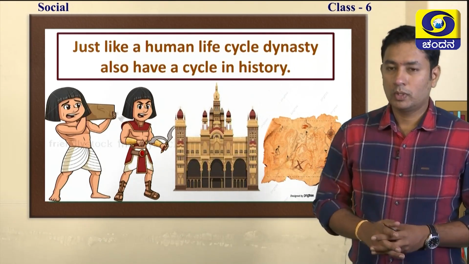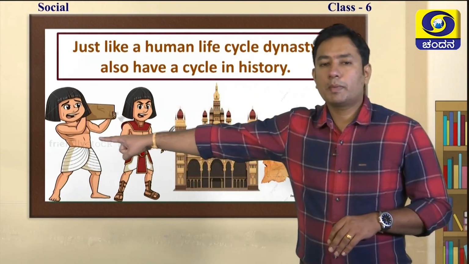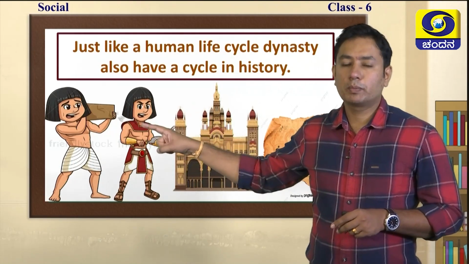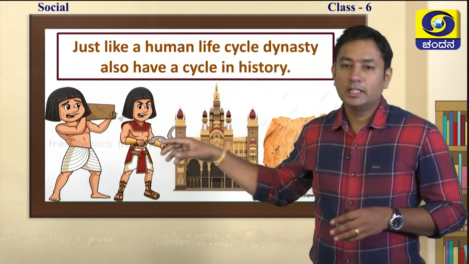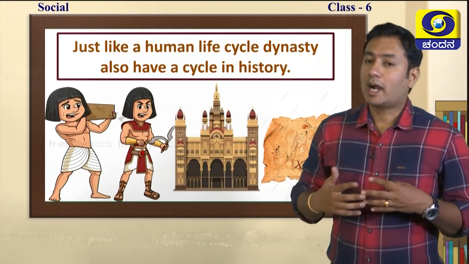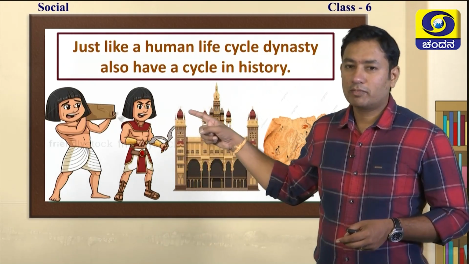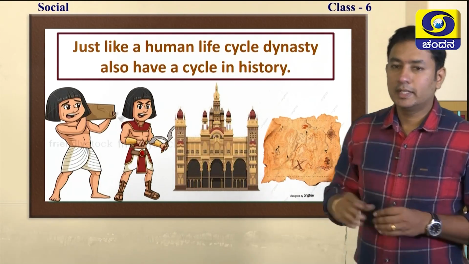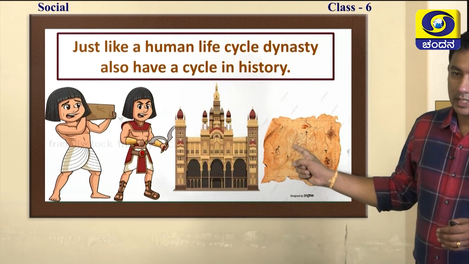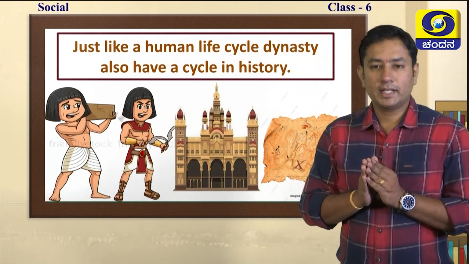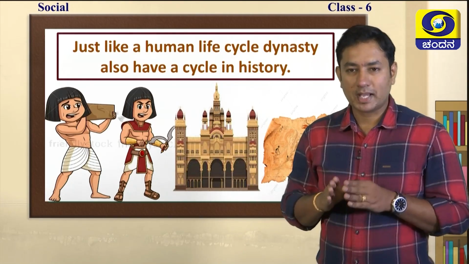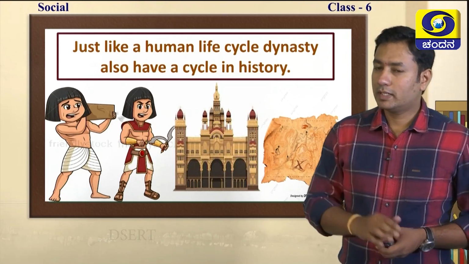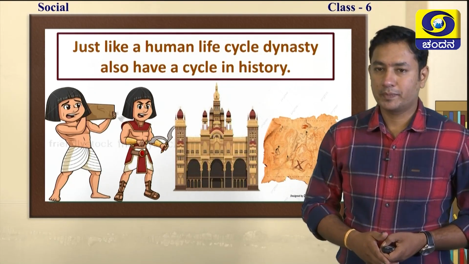Like the human being's life cycle, the same kind of cycle is there for a dynasty also. Normally, we have seen there will be a common person. Some unforeseen circumstances will lead him to be a leader. He will become a leader. He will go for different kinds of battles. After the battles, his wealth will be increased. After the wealth is increased, he is going to construct palaces and different kinds of monuments, and his dynasty will increase. Can you see this? This is the map of a dynasty, and finally the dynasty will evaporate in the course of time. Okay? This is what happens. Just like a human being, a dynasty will also have a cycle in our history, that we have seen in our past history, is it not?